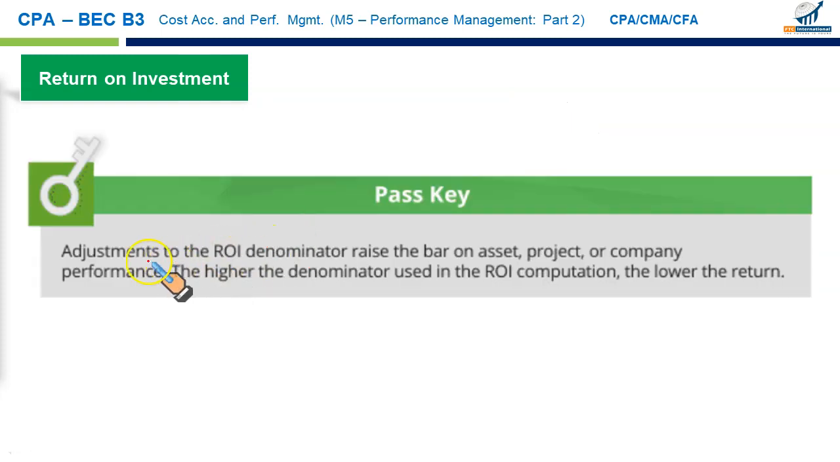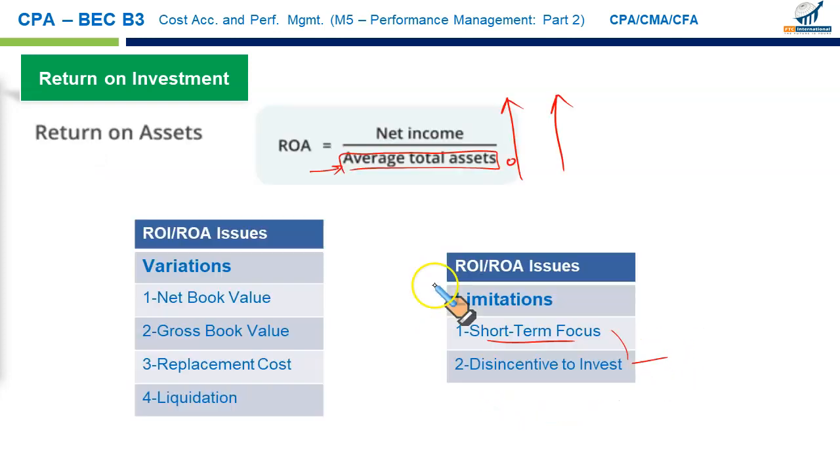See, this is the important point here. Adjustments to the ROI denominator raise the bar on assets. If the denominator is bigger, that will lower the ROI, right? So the higher the denominator used in ROI computation, the lower the return, and that is the reason there is a disincentive to invest, because managers tend to invest less in the assets so as to have a lower denominator so as to get a high return on assets and return on investment.